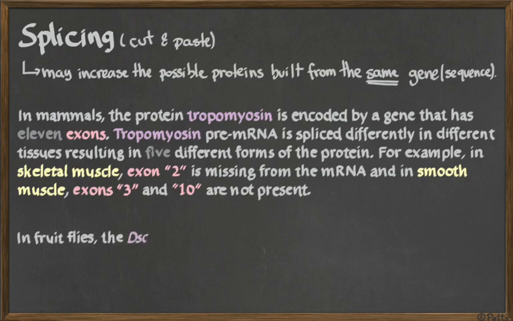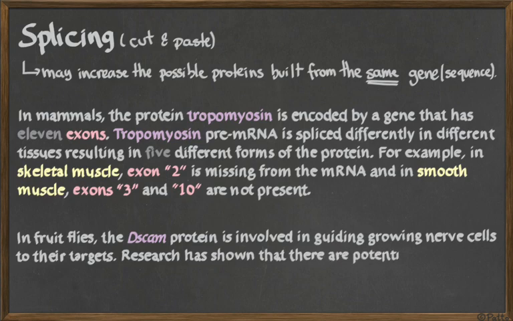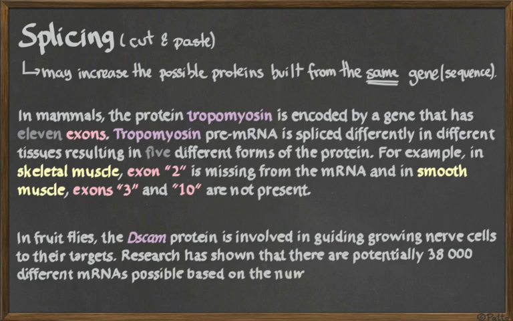Another example, fruit flies, there's a gene called DSCAM that helps guide the nerve cells to grow into the target. By basically recombining exons in this gene, we can make 38,000 different messenger RNAs, making 38,000 different proteins.